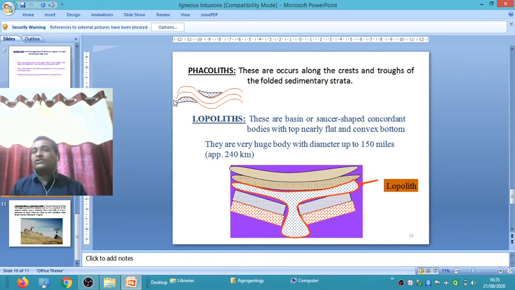It is vice versa of the laccolith. Laccolith is flat at the bottom and convex at the top, but lopolith is nearly flat at the top and convex at the bottom. They are very huge bodies with diameters up to 240 km. This picture shows a lopolith, a basin-like structure, flat at top and convex at bottom.